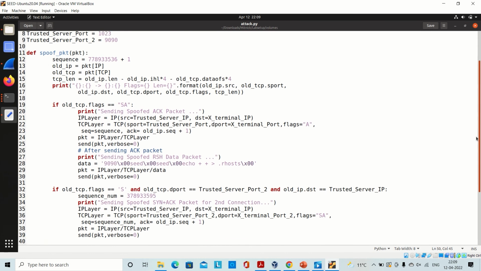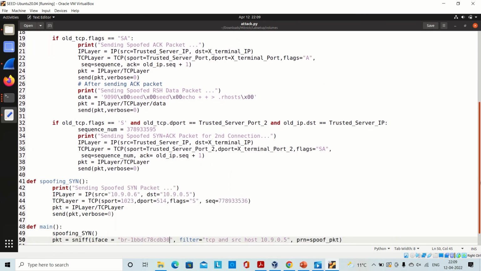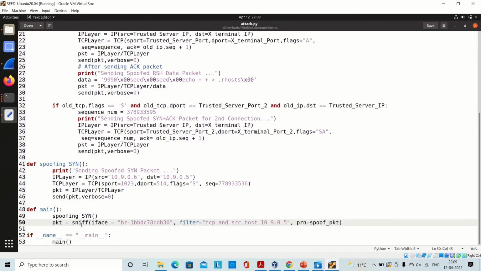We have the function called spoof packet, and we are sniffing the packets using the sniff function, where we have set the interface and the filter to TCP and source host 10.9.0.5, that of the X terminal. PRN is the function which would be applied to every packet sniffed through this sniff function.